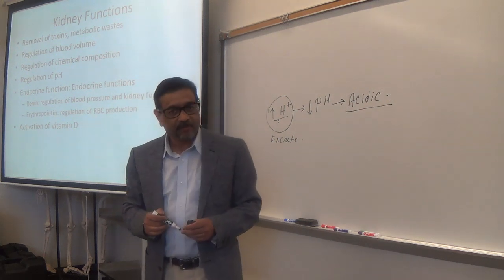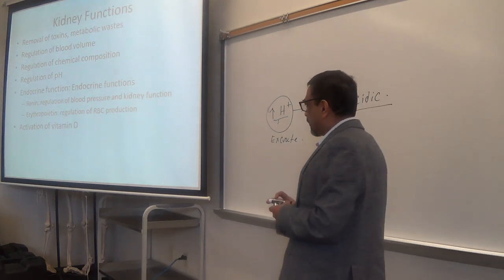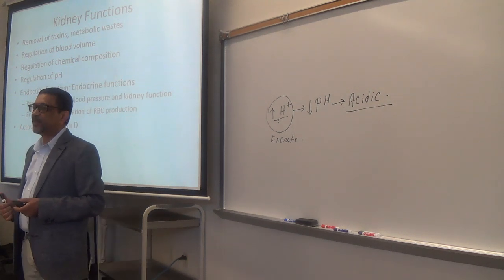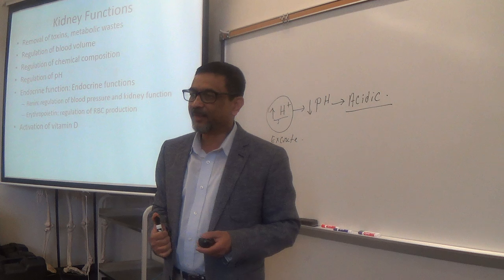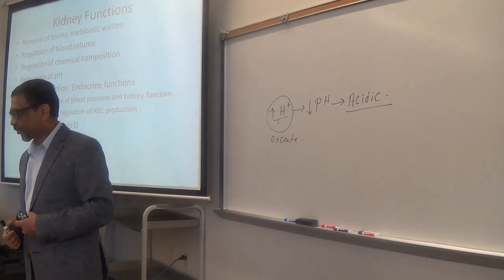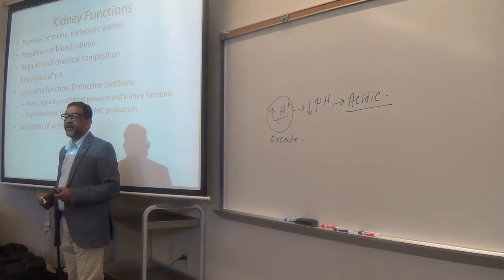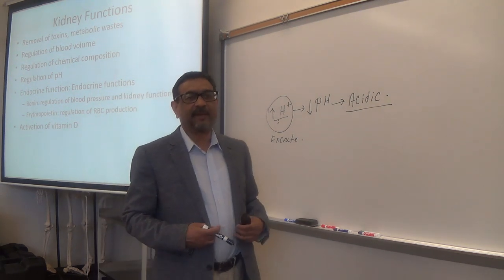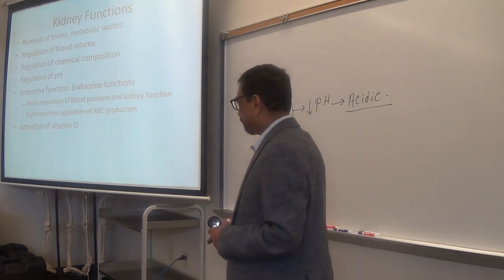Endocrine function. Your kidneys produce certain chemicals, and those chemicals work as hormones. That's why it is called endocrine functions. Kidneys produce renin and erythropoietin. Those two chemicals. Renin regulates the blood pressure.